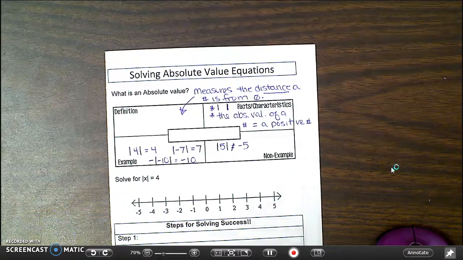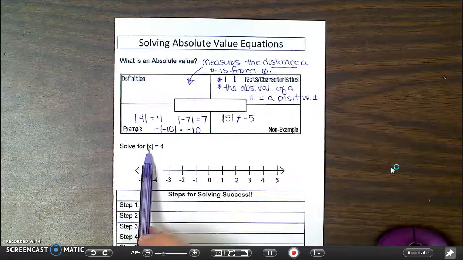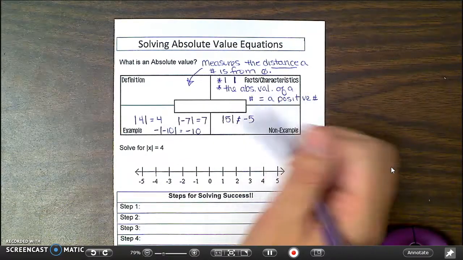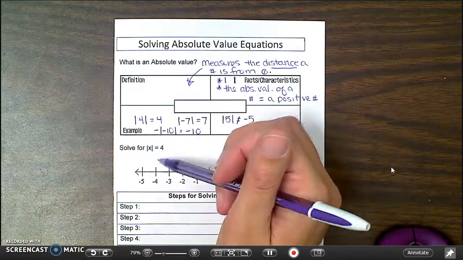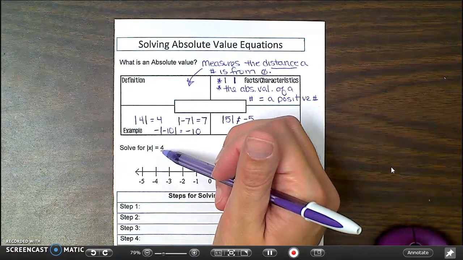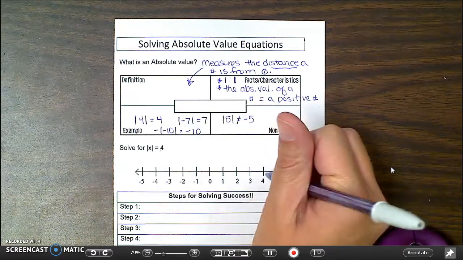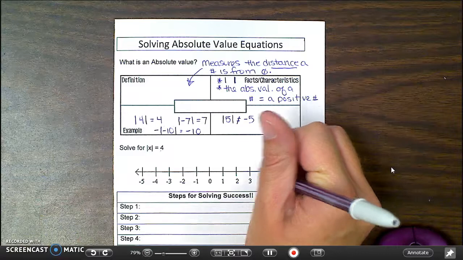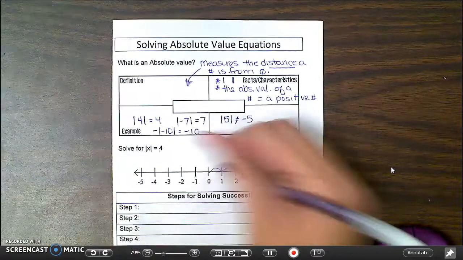So what we need to look at is solving for absolute values. That's when x is in the absolute value. If you think backwards, again, the absolute value is the distance from 0. So I want to know when I'm 4 units away from 0. I think the obvious answer is 4, because that's 1, 2, 3, 4 units.